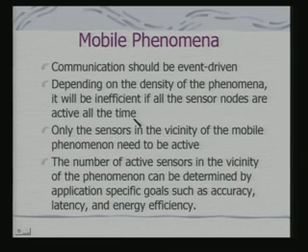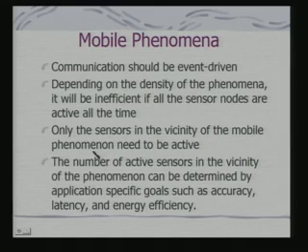Just consider in a forest, you have put in these sensors all around. It is not necessary for all the sensors to be actively monitoring. It is necessary only for those sensors which have just got the triggering event, and that triggering event may trigger other sensors in a synchronized fashion. Okay. So, only the sensors in the vicinity of the mobile phenomena need to be active.